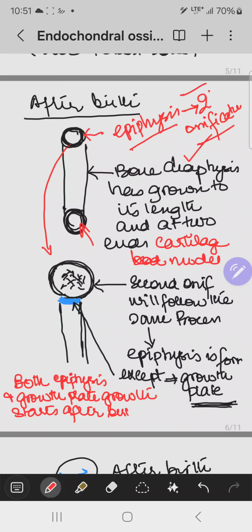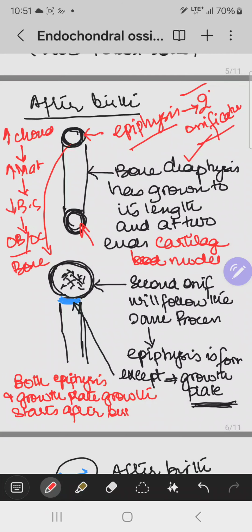So the secondary ossification will also follow the same rule. What is that rule? The same sequence: chondrocytes are hypertrophied, followed by increase in the matrix, followed by decrease in the blood supply, and led by osteoblastic cells and osteoclastic cells taking over the bone formation.